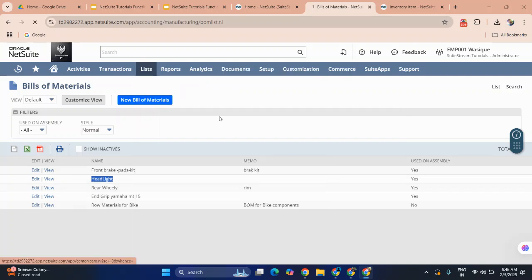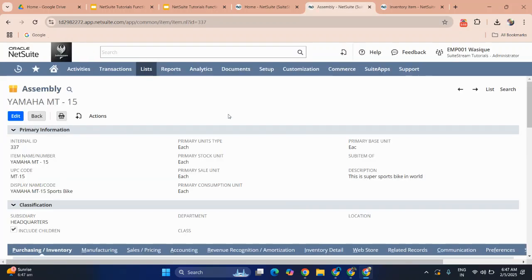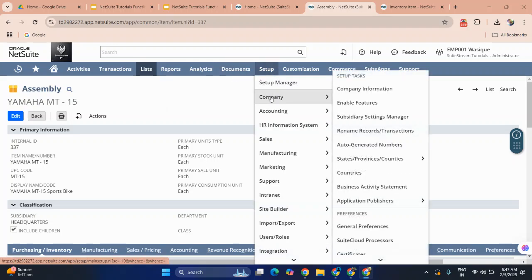Now let's have a look at the assembly items. For test, this is the assembly item we have created. Before creating, we need to confirm the enabled features.